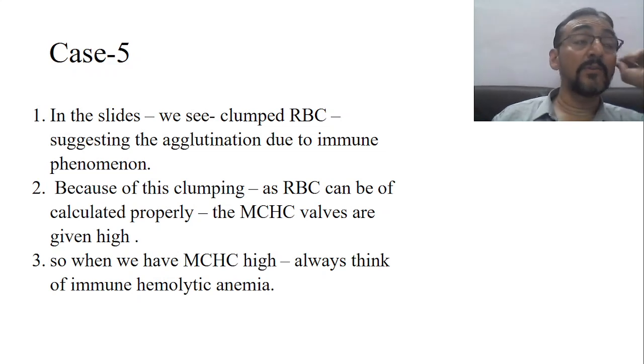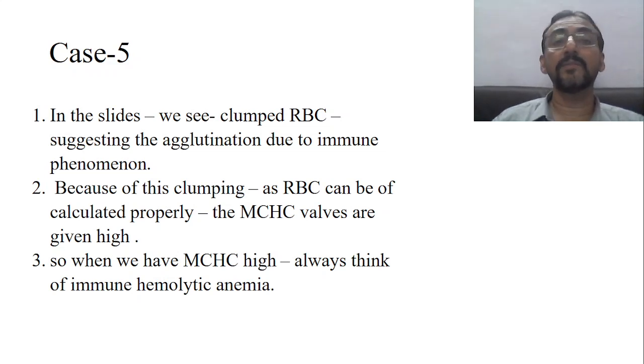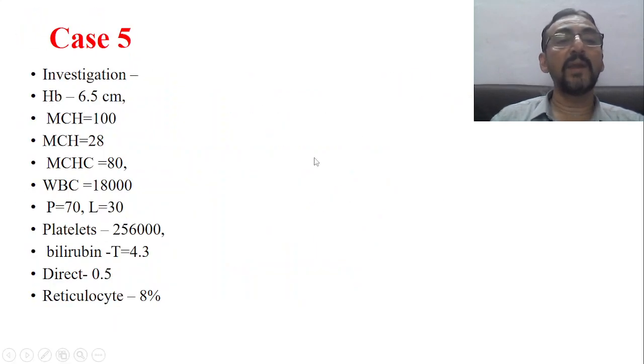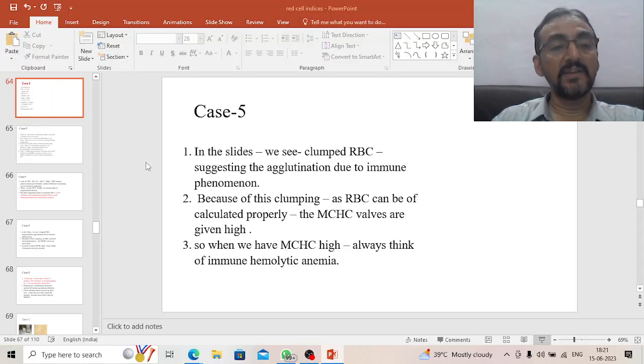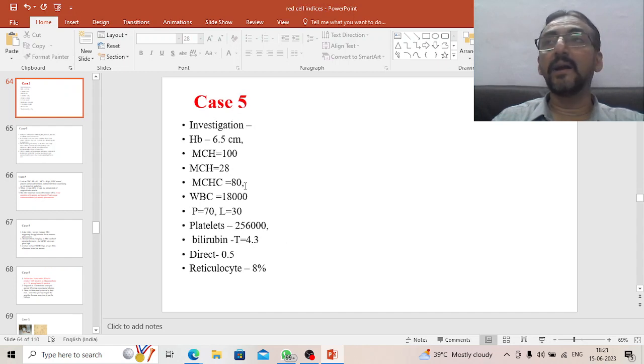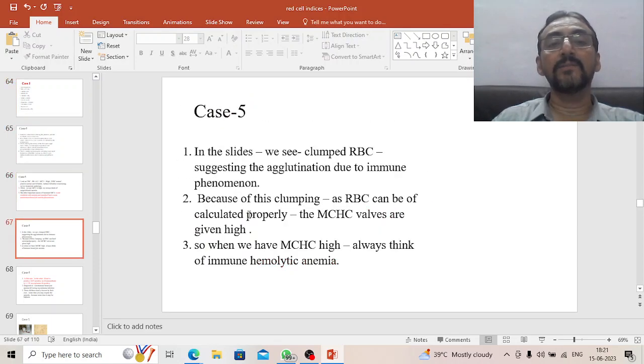So as this is autoimmune pathology, when you are preparing the slide, you can see some clumping, or what you call agglutination, because where the RBCs are being destroyed, agglutination can be found. Because of this clumping, the RBCs cannot be counted properly, so the MCHC values are given high. Yes, now we got the answer to why the MCHC value is 80 here, which we were discussing. It should be 33%, but instead it is 80. Now we got the answer for that.